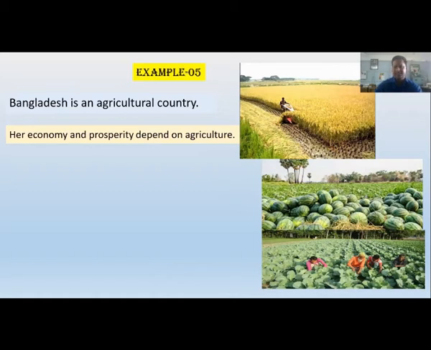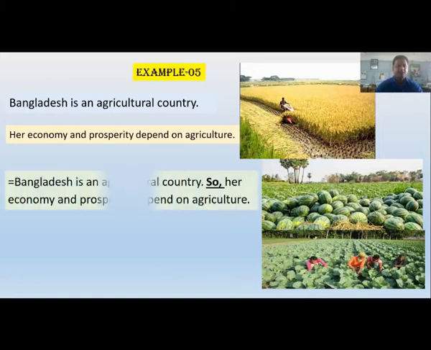Look at the sentences attentively. Bangladesh is an agricultural country. Our economy and prosperity depend on agriculture. You can easily understand the second sentence shows the result of the first sentence or previous sentence. Bangladesh is an agricultural country, so our economy and prosperity depend on agriculture.